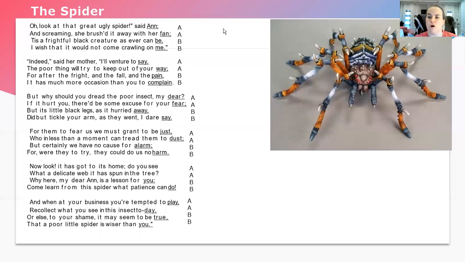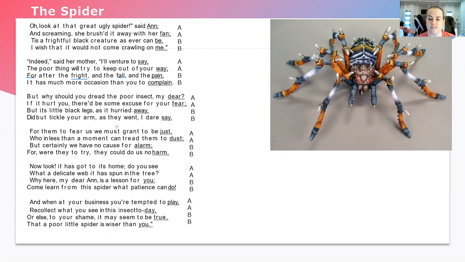Excuse me. Now I want you to take a look to see if we can find some alliteration. We have for, fright, fall. That is alliteration in that line. Remember, we're repeating the same consonant sound. Do we see any others? Right, there aren't any others.